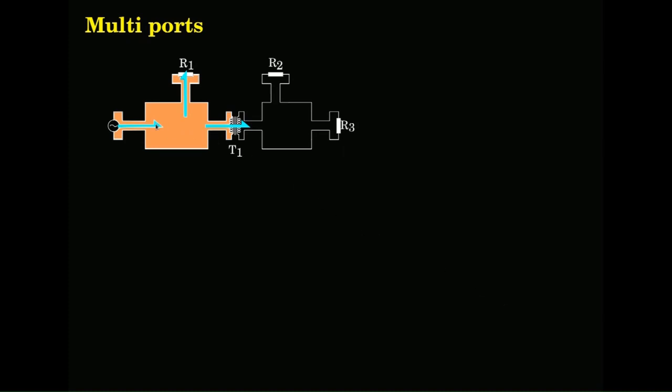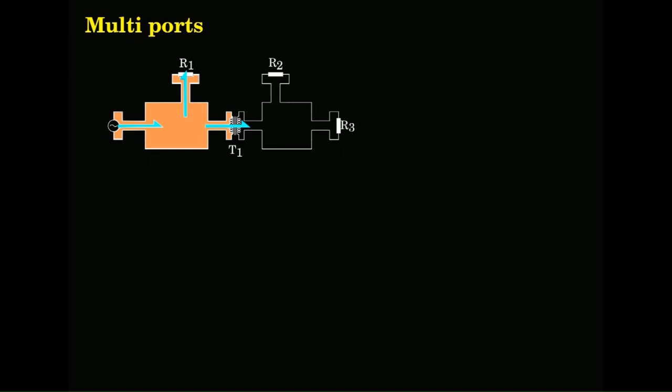So, the multi-ports, now this is a multi-port, right, the shaded one. There is a port here entering this junction, there is a port here where energy is going out of this junction, there is a port here going out of this junction in this case. So, this is a junction, and a junction is a multi-port, more than 2 ports.